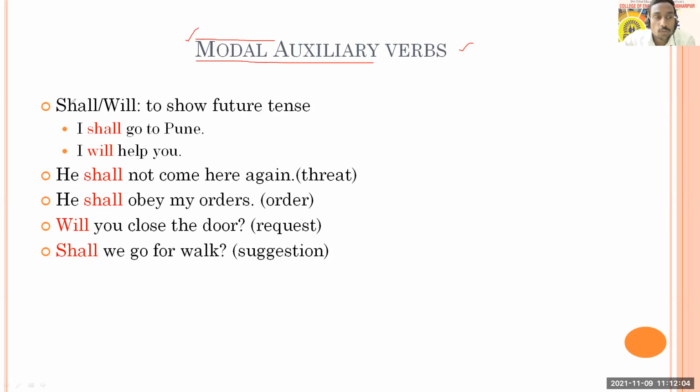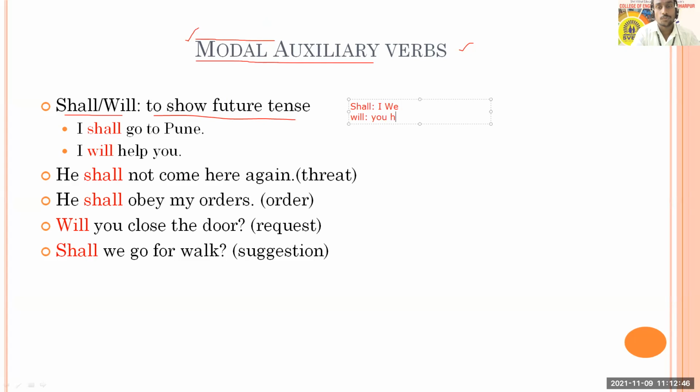Okay, so first of all we'll talk about shall and will. You can understand that shall and will are used for future tense. In all future tenses you'll see the use of shall and will. Remember that shall is used with the pronouns I and we only, and will is used for the remaining pronouns.